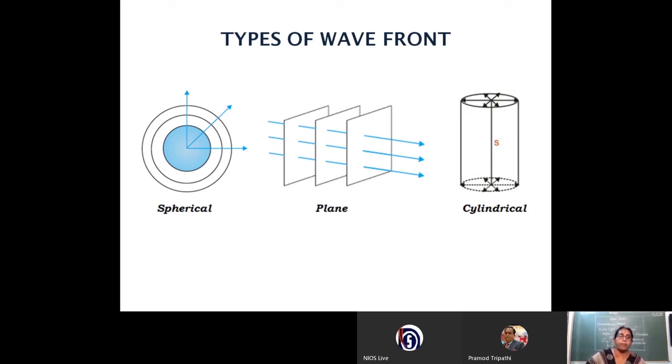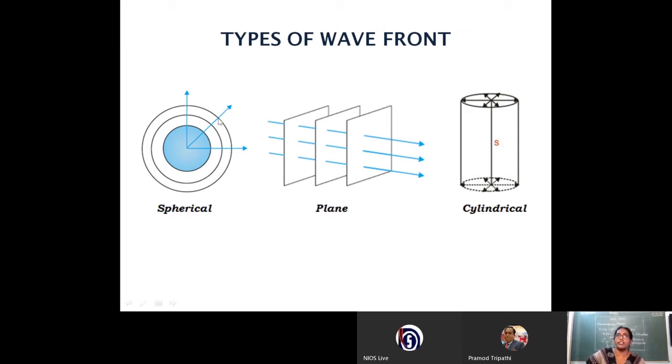Suppose you have a point source of light. Though we have explained and seen the video with respect to water, actually we are dealing with light. So light we can compare to the ripples in the water. Now if you have a point source of light, the source will spread light throughout the medium, and as the light spreads in the medium, we will get a spherical wavefront.